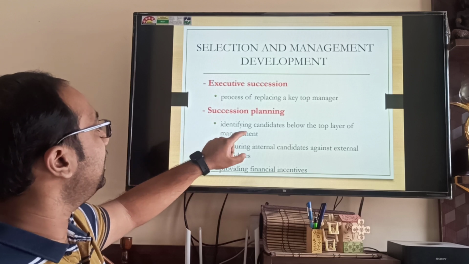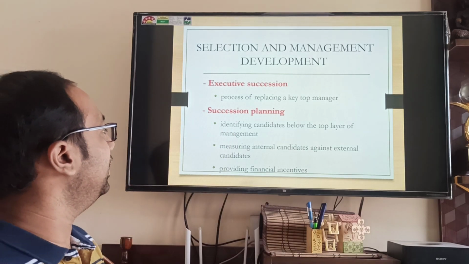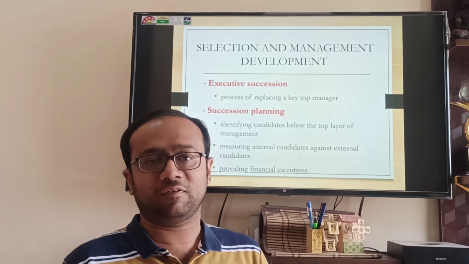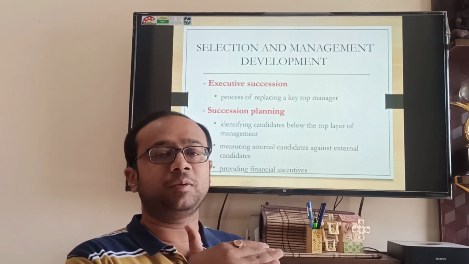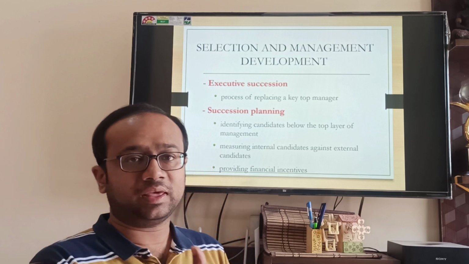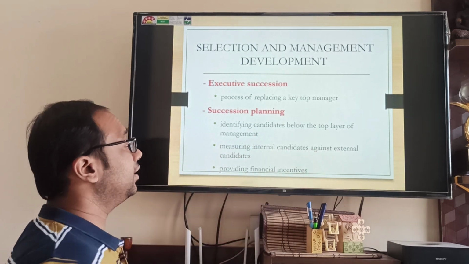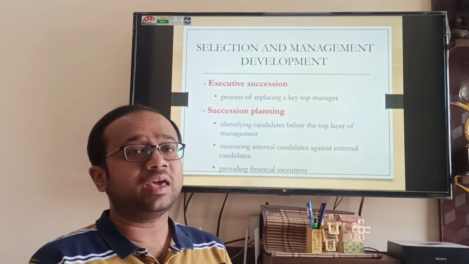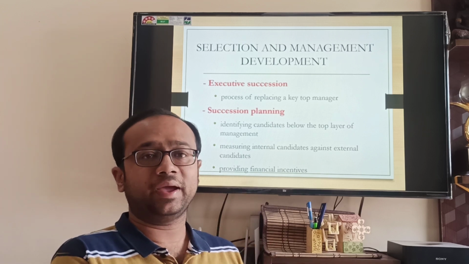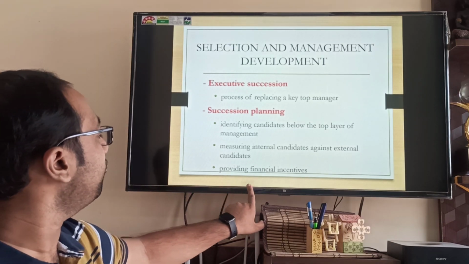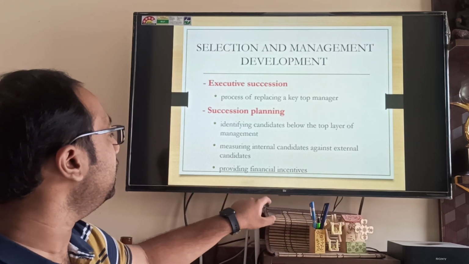Succession planning means identifying candidates below the top layer of management. To do that, you identify people who are one level down. So if it is for VP, people at AVP level are basically your candidates. Then, measuring internal candidates against external candidates. One is the external pool which is available to hire, one is the internal people who can be promoted, and providing financial incentive to these people.